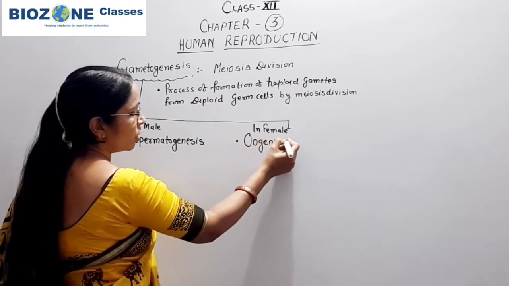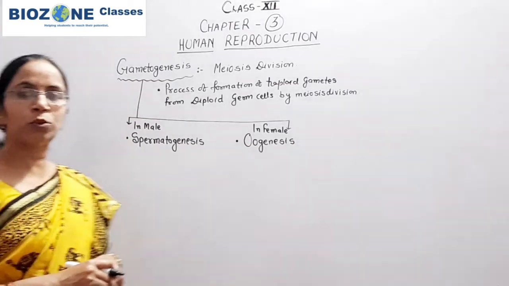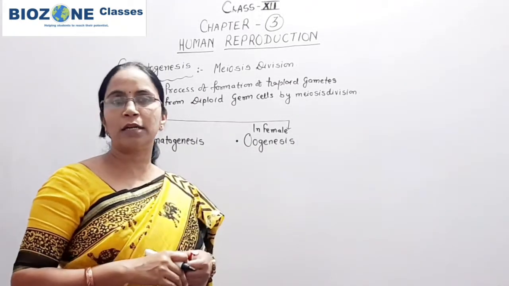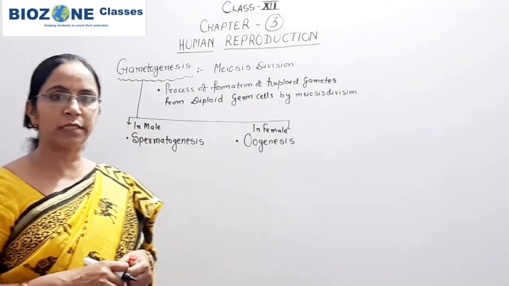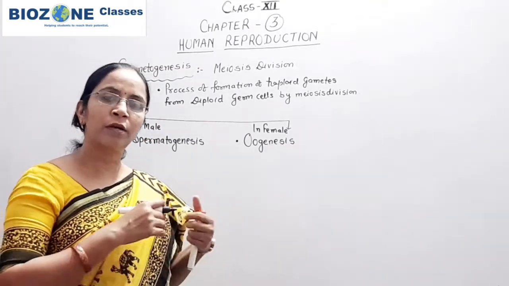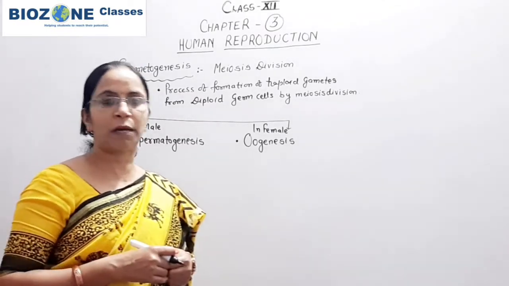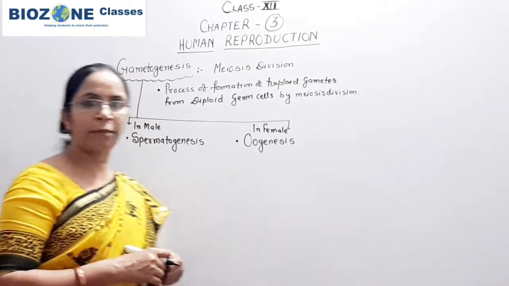In today's session we mainly study spermatogenesis, what the different phases of spermatogenesis are, and how diploid spermatogonia are responsible for the formation of haploid spermatids and then spermatozoa.